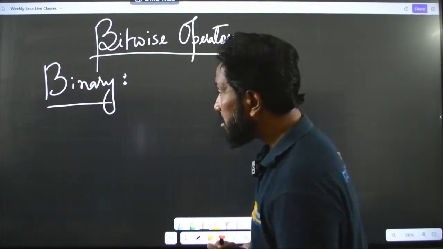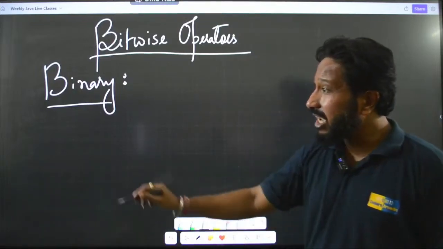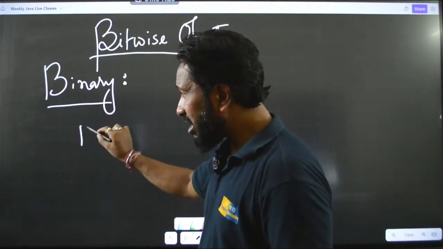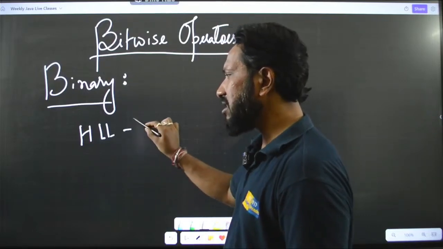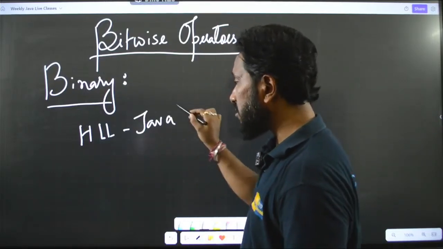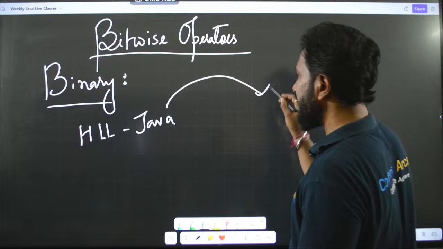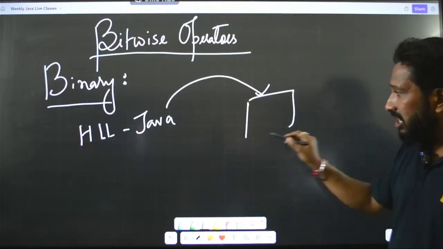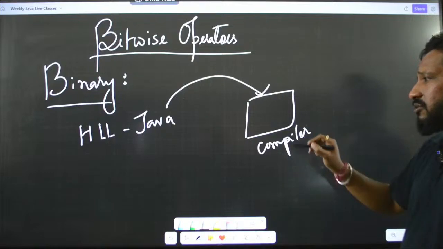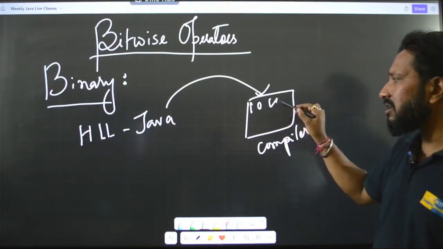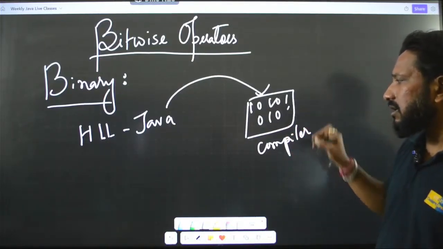As I said, we are learning a high level language which is Java, but when we write this code and give it to our compiler, it converts it into something called binary.